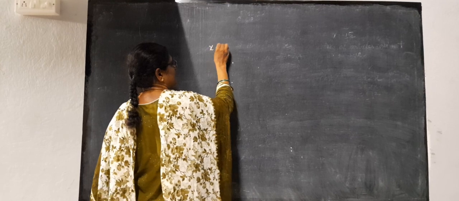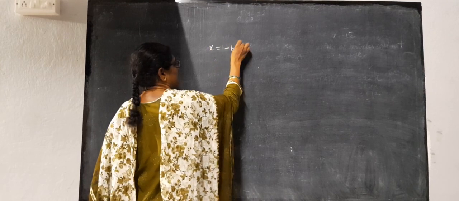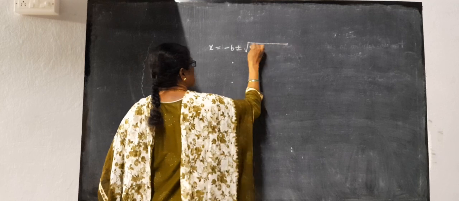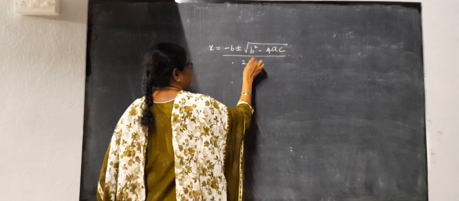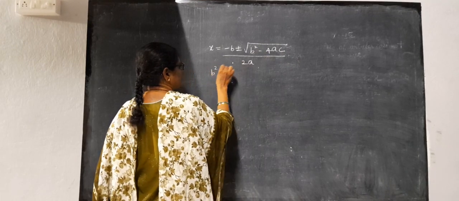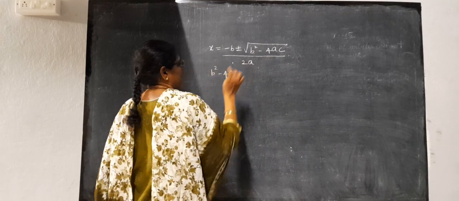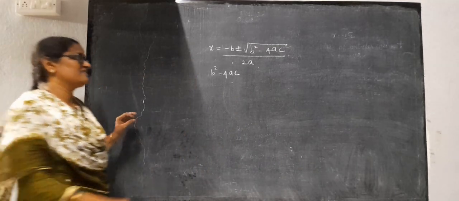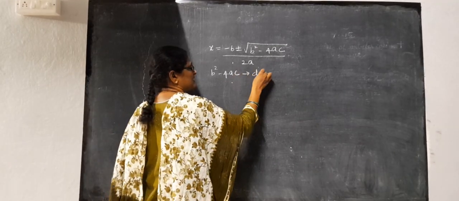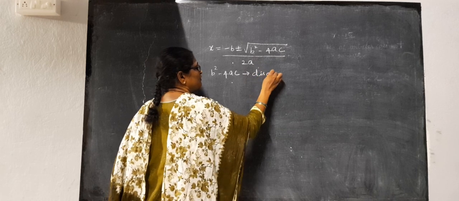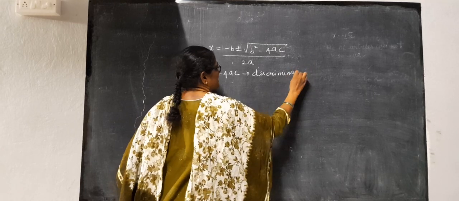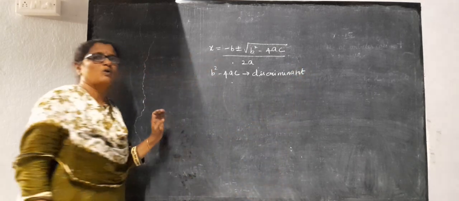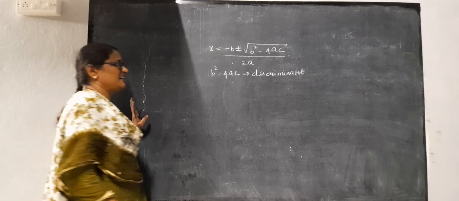Next, in the quadratic equation, to find a root, we have a formula: x equals minus b plus or minus square root of b square minus 4ac, divided by 2a, right? Here, this b square minus 4ac is called the discriminant. Why is it called the discriminant? Because this only decides what type of root that will be, right?